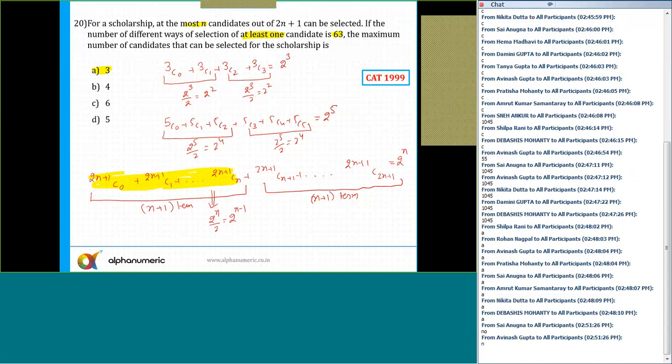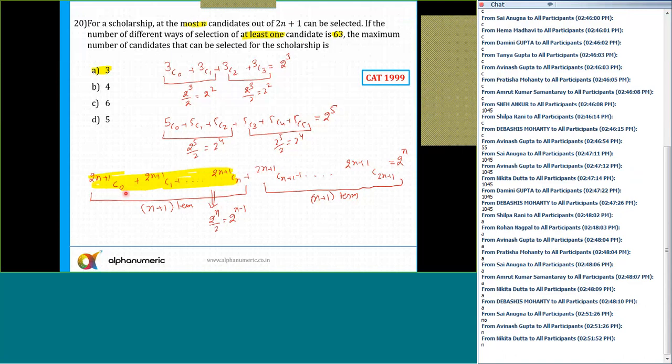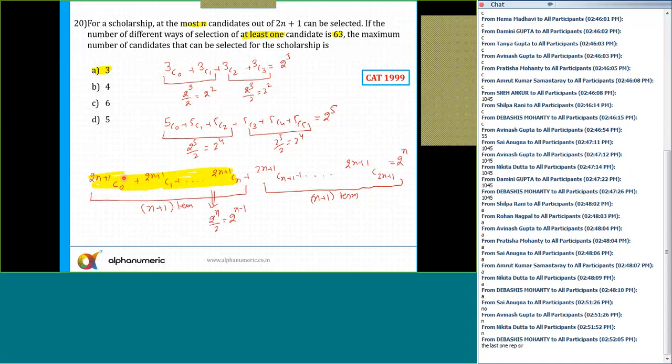Okay. So, which means, do I need to include this 2n plus 1 C0? Remember, maximum it is 2n plus 1 Cn. Do I need to include 2n plus 1 C0? No, I do not need to include this term. So if I include this, can I say the sum of the remaining, 2n plus 1 C1 to 2n plus 1 Cn, this sum is given as nothing but 63. And 2n plus 1 C0, this is equal to what? 1.